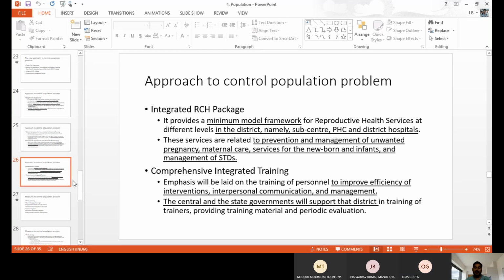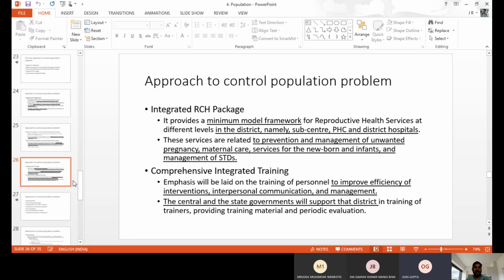Everything the hospital will take care of. Because if you send the patient from one hospital to another, they will not do the family planning or contraceptives. If everything is available within the hospital, like STD and STI care, family planning, contraceptives, maternal care, postnatal care and prenatal care, then people feel happy and comfortable to use the services.